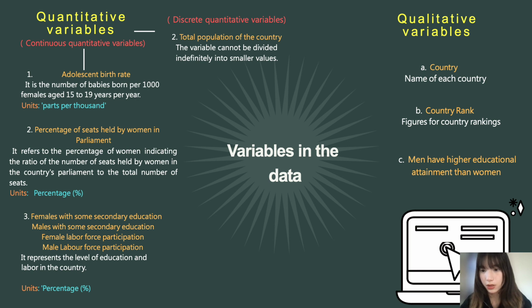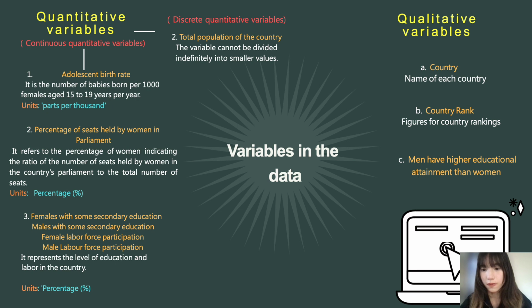The last four continuous quantifications are statistics on educational attainment and labor force participation rate. All four of these measures are percentages, and they respectively reflect the country's educational attainment and labor force achievement.